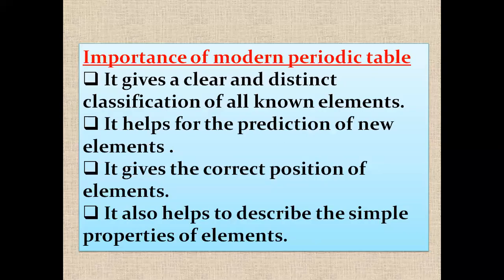Okay, now the importance of the periodic table. The modern periodic table gives a clear and distinct classification of all known elements. It helps in the prediction of new elements. It gives the correct positioning of the elements. It also helps to describe the simple properties of elements. These are the importance of the modern periodic table.